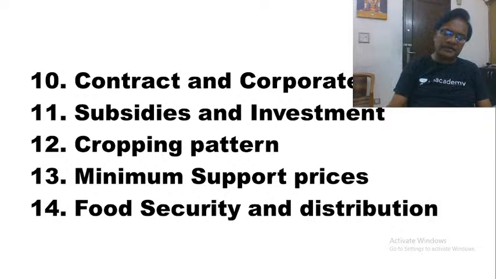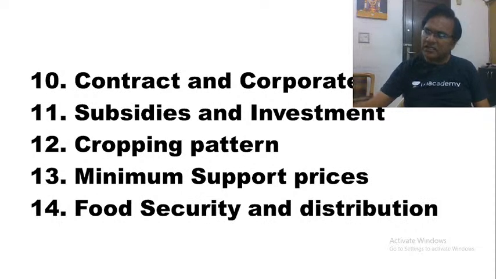Our public distribution system has faced severe criticism because of the corruption in PDS. But in spite of all those criticisms, what we have seen is that during this corona crisis of 2 years, we have successfully distributed free food grains to around 80 crore people, which helped them overcome the crisis created by corona. And this was praised even by the IMF.